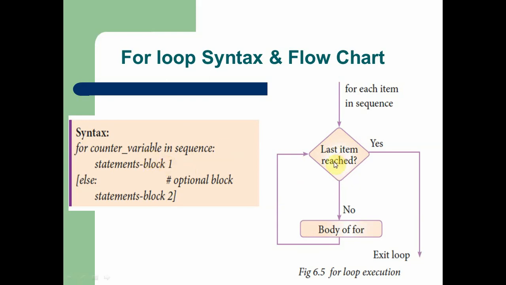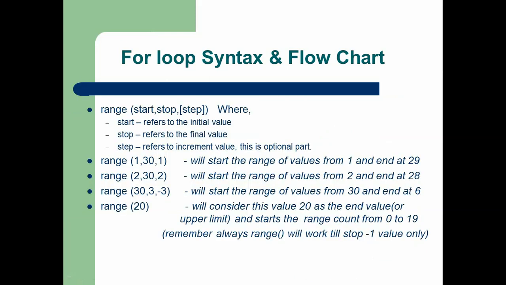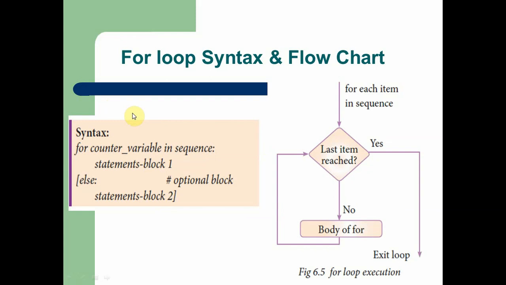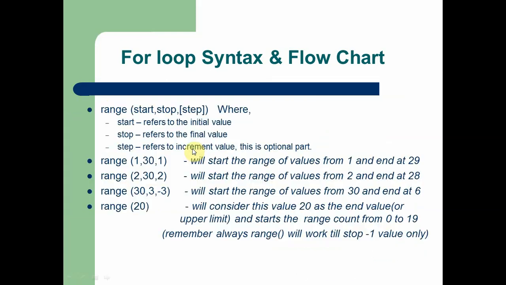If the condition, that is the last item reached condition, is true, then the second statement, that is block 2, is going to execute. We can understand this for loop with a simple example. Before that, we should understand the sequence. In a for loop, we can use the sequence with this syntax with the statement called range. So in the sequence, we should insert this range.